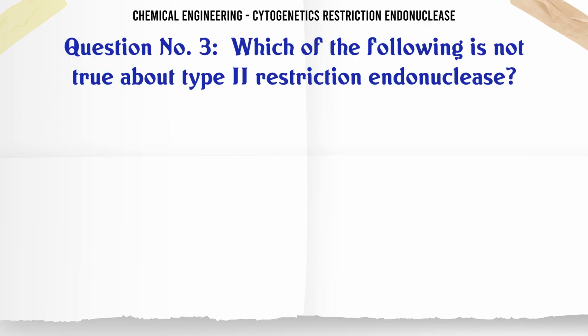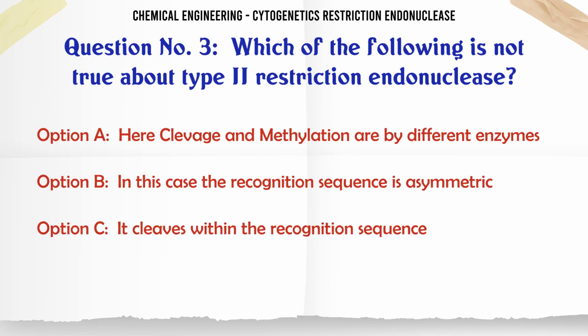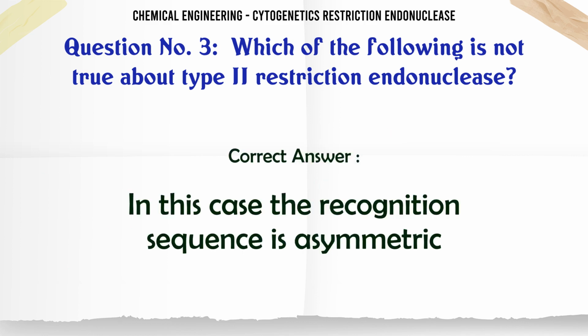Which of the following is not true about type 2 restriction endonuclease? A. Here cleavage and methylation are by different enzymes. B. In this case the recognition sequence is asymmetric. C. It cleaves within the recognition sequence. D. It can cleave at methylated sequences. The correct answer is in this case the recognition sequence is asymmetric.